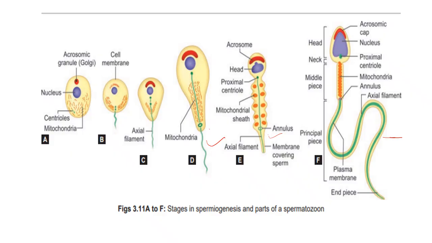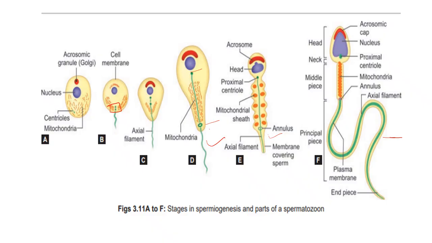And the centrosome, firstly you can see close to each other, and later on the proximal centriole, and here is the distal centriole, and rearrangement of all the organelles occurs. And finally, there is a shedding of excess cytoplasm, and that excess cytoplasm is engulfed by the Sertoli cells, or the supportive cells.